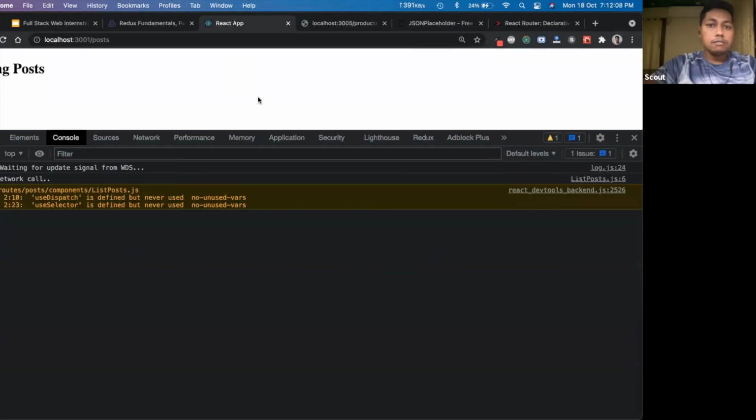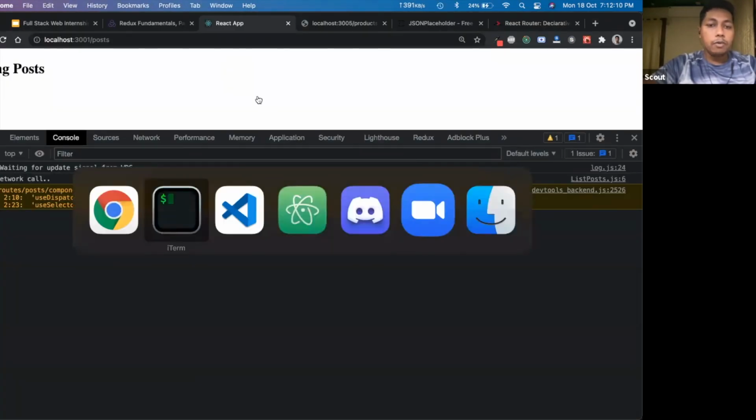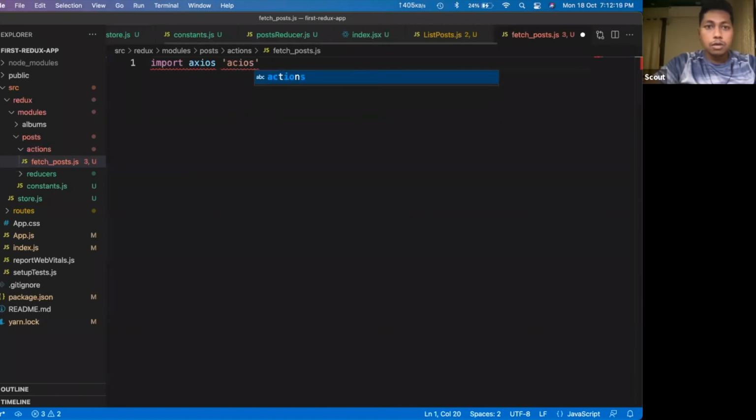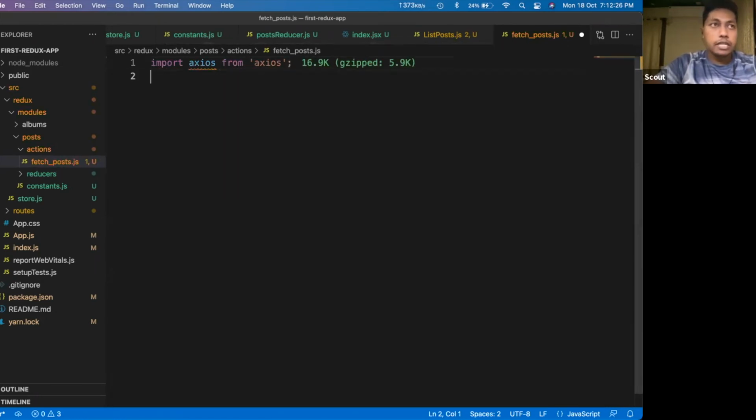So yes, Axios is installed, the application is running. Let's import Axios first: import axios from axios. Done.